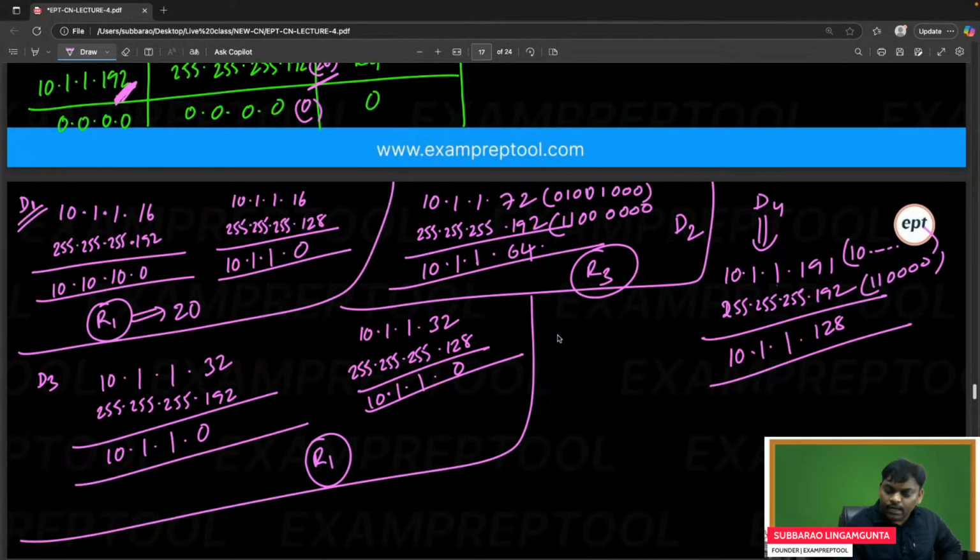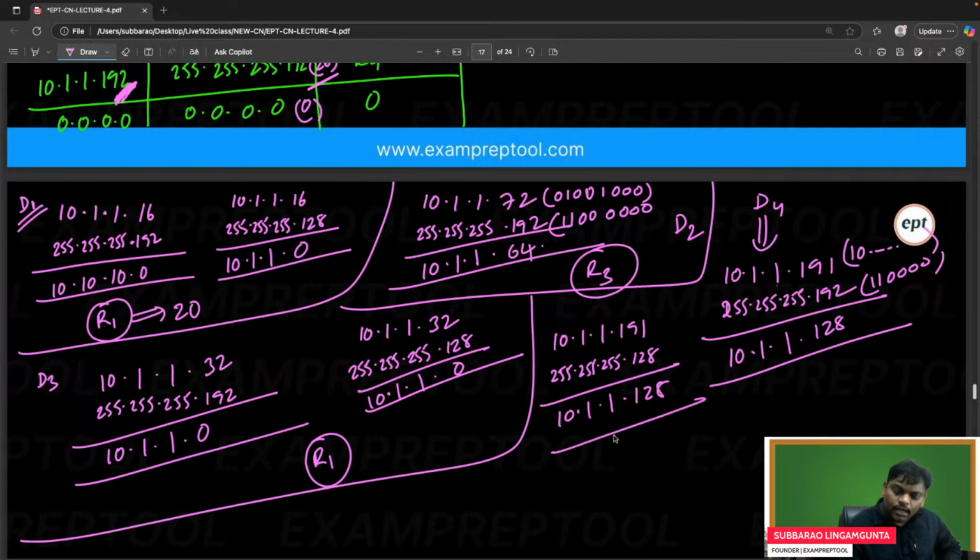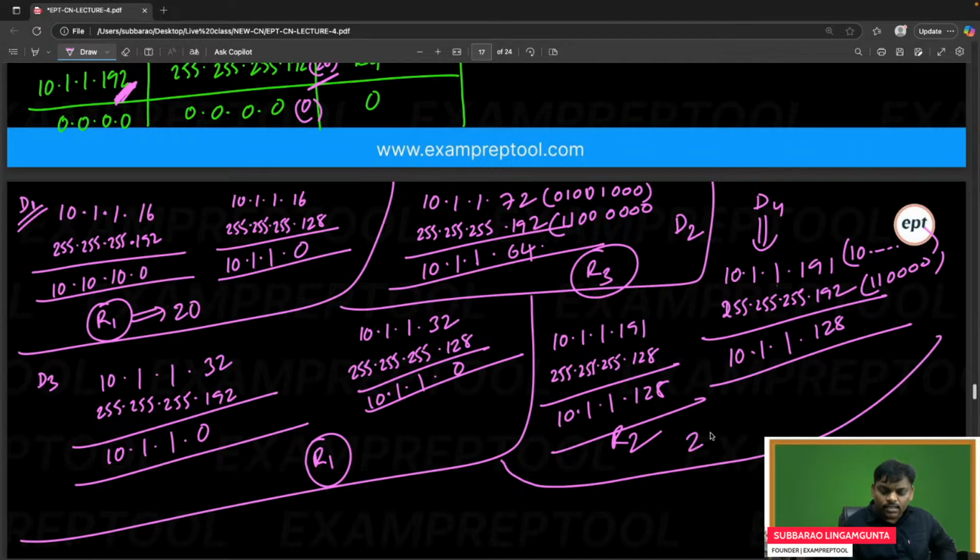Now let's do R2. 10.1.1.191, right? 255.255.255.128. So if you see, 10.1.1.128, it is exactly R2. So with R2, I can say 20 packets will go. With R1, 20, R1, 40, R3 till now only 20.